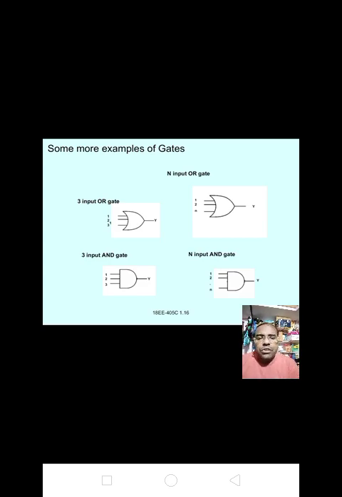Here, a 3 input OR gate and n input OR gate, 3 input AND gate and n input AND gate. Please draw the diagrams also, the most important thing. If we use the 3 input OR gate, we can draw this one. If we give n input OR gate, we can draw this one. For the 3 input AND gate, we can draw that diagram. For the n input AND gate, we can draw this diagram. Please make a note of it.